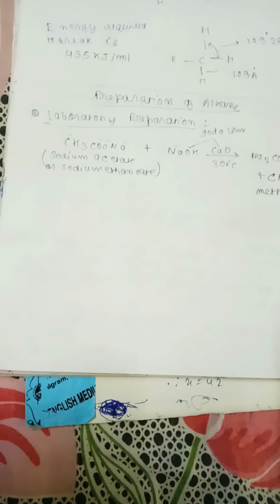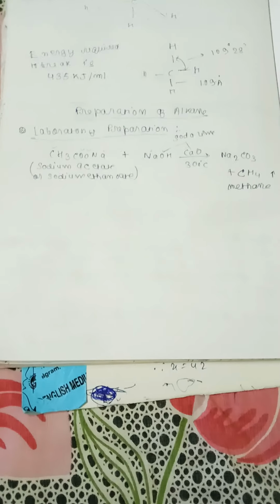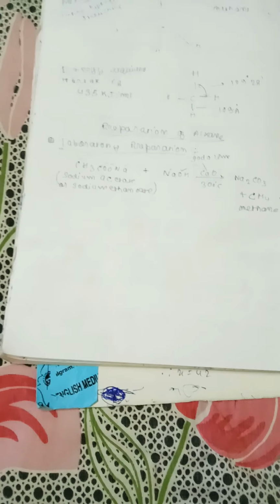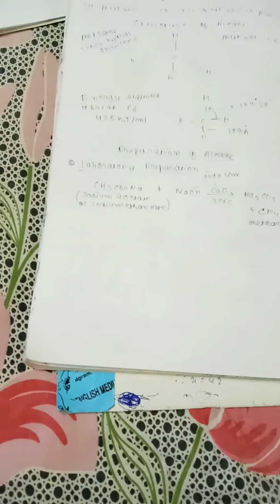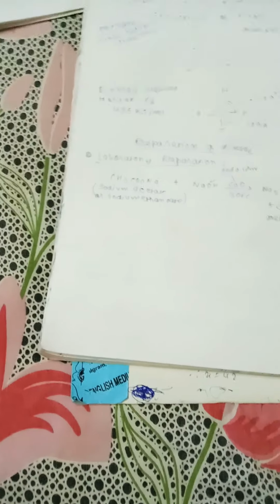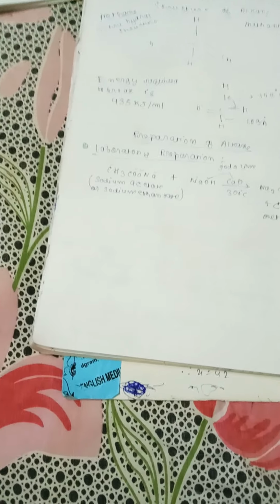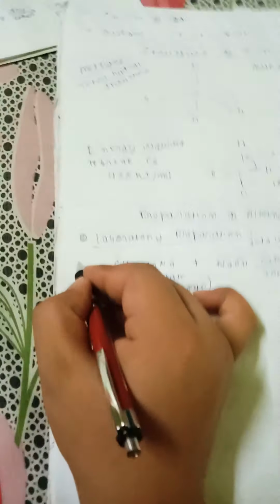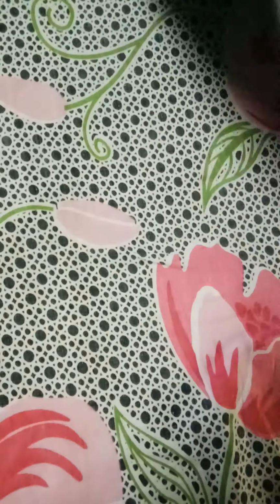The ICSE board exam mainly gives you a question like this: create methane by using a few compounds in the laboratory. So you have to understand that it is told to use the sodium acetate and make the methane gas. Okay, this is a very very important reaction. Okay friends, after that let us make ethane.